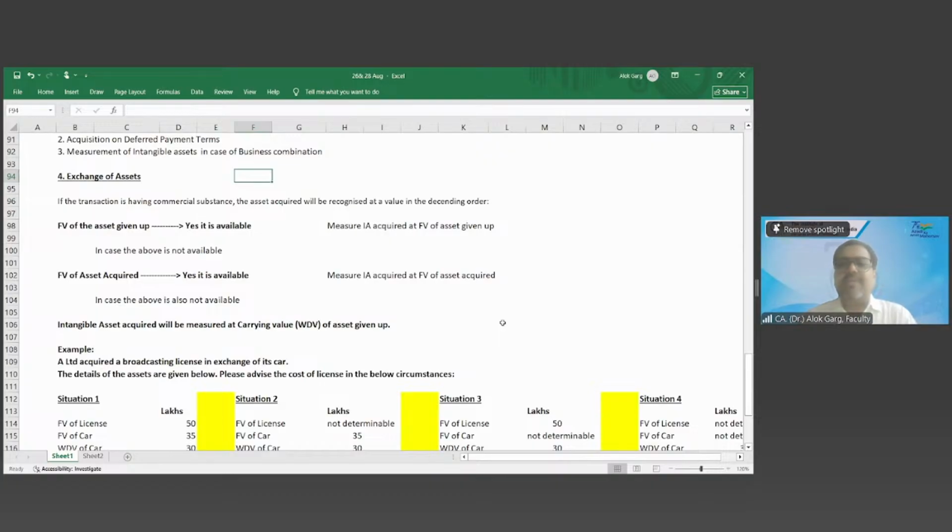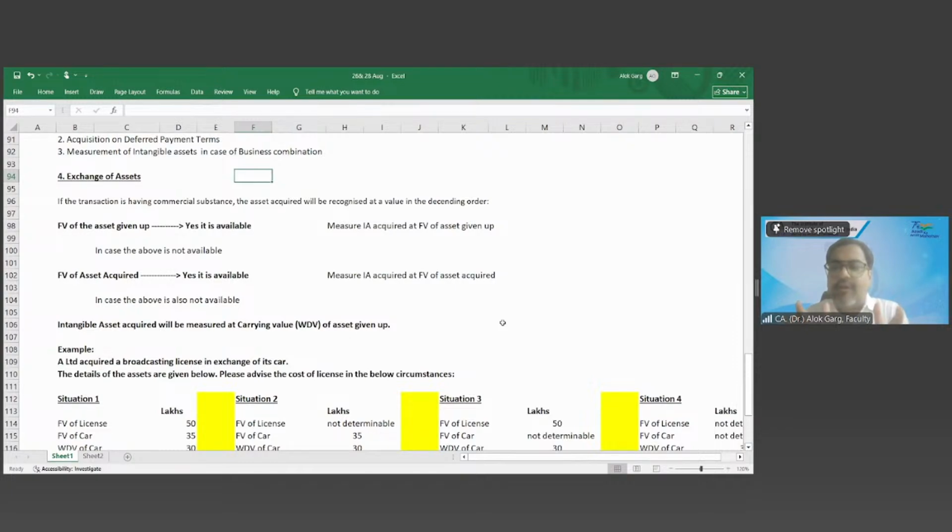Simply tell me one thing. Your father has told you, Neha, please buy a 1 kg packet of moong dal. So tell me, will you go and check the market value of the moong dal, the fair value of the moong dal?